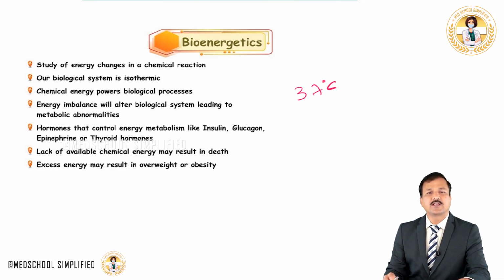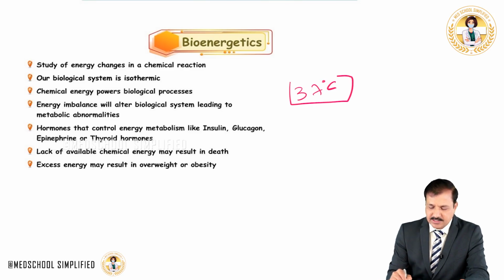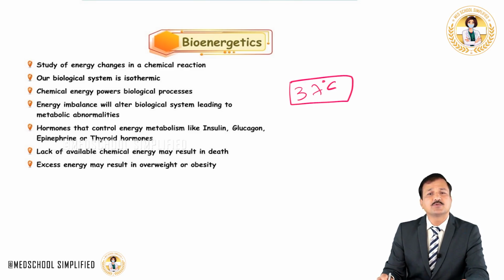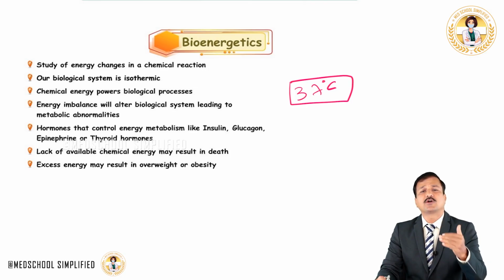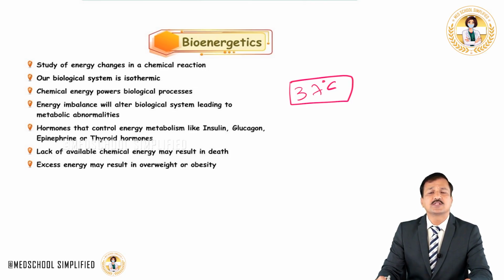Why is this 37 degrees centigrade important for us? Because at 37 degrees centigrade, all our enzymes reach optimum activity, and the optimum activity of an enzyme will make sure our biological reactions run in an optimum direction so that metabolic pathways go on properly and cellular function goes on in a proper way.